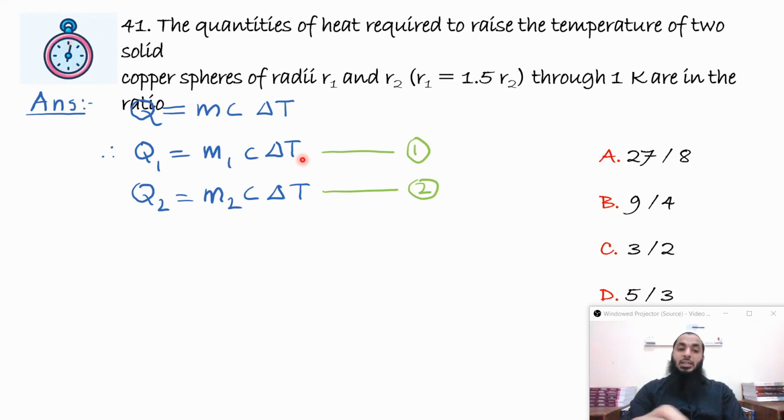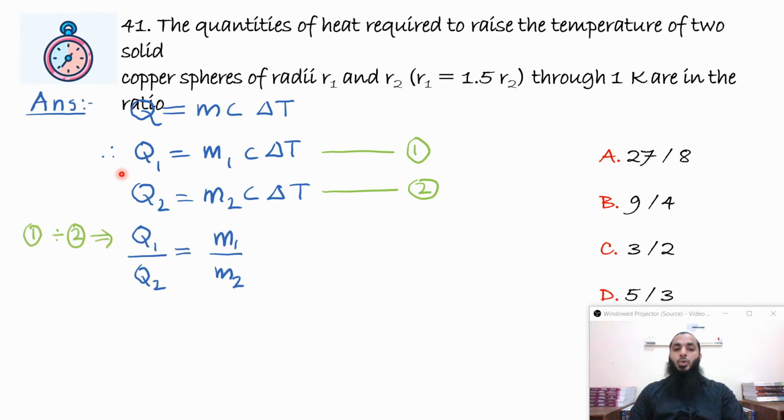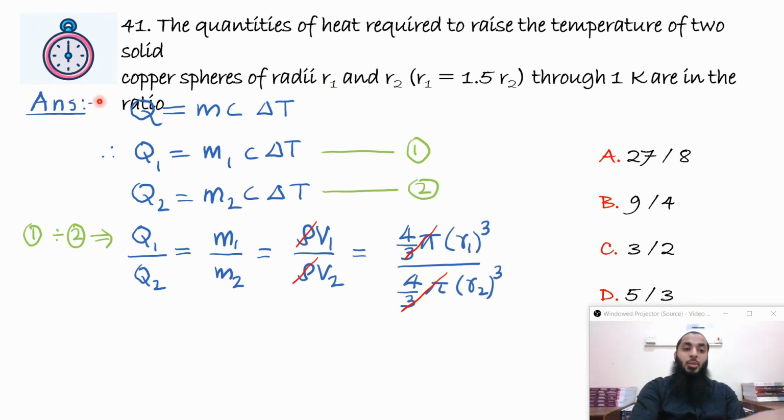Now we see that the specific heat will be same for both the materials as both are copper, and the temperature raised is also same, 1 Kelvin. So that's why I have not written a subscript of 1 for these two quantities. Now I want the ratio of Q1 to Q2. If I take the ratio, it will come out to be M1 by M2. But the masses are not given. The radii are given. So what we can make use of is mass is equal to density into volume. And the density will be same again, it's copper material. So density will get cancelled.